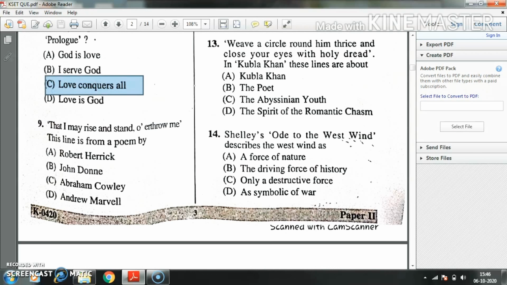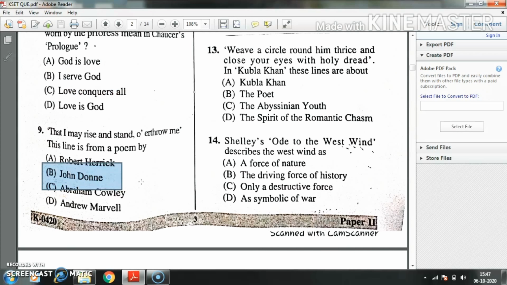Question number 9, that I may rise and stand through me. This line is from a poem by dash. Option A, Robert Herrick. Option B, John Donne. Option C, Abraham Cowley. Option D, Andrew Marvell. Here the right answer is option B, John Donne, the famous metaphysical poet.